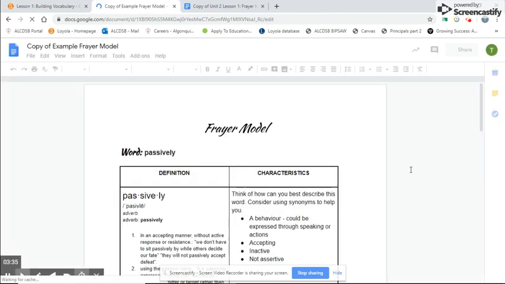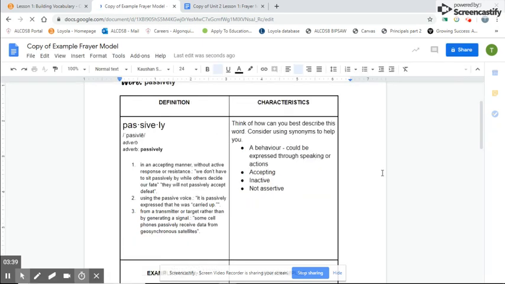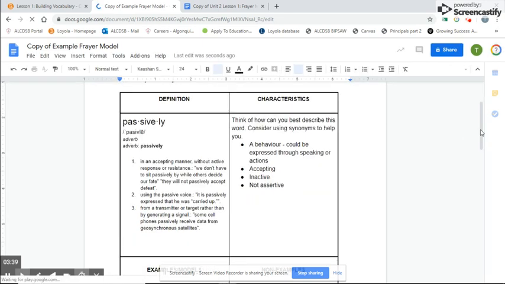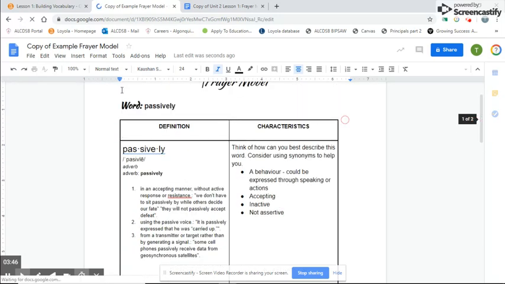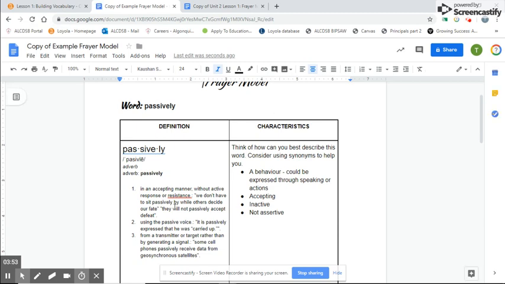And here it is. So my only thing I ask is, please don't use the words that I've given you as examples as your own words, because those are already done for you. So here is going on. The word is passively. So what you have to do is, under definition, obviously you're going to put the definition